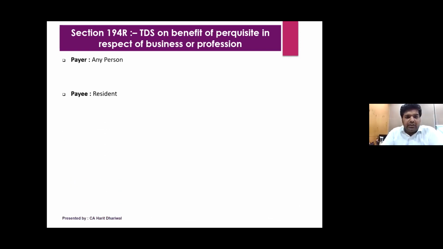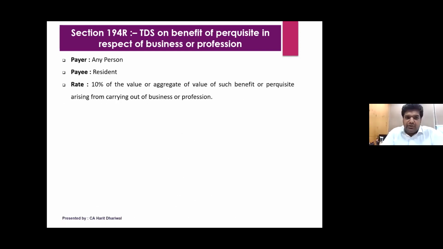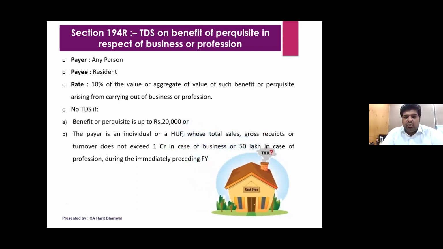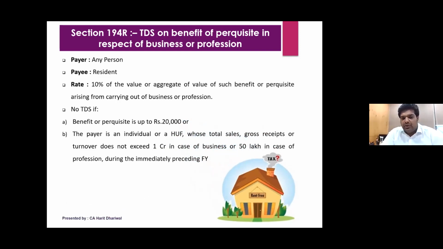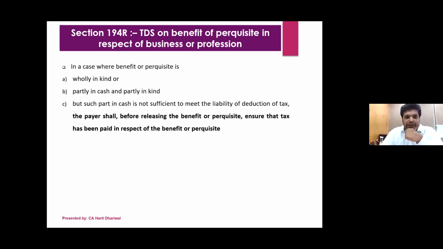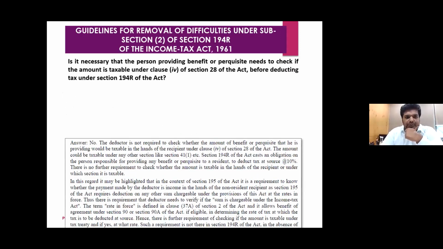Now, coming straight away to the summary. Any person is a payer. Payee should be a resident. 10% of aggregate of such benefit or perquisite arising from business or profession. Okay, no TDS if the perquisite or benefit is up to 20,000, and if the payer is an individual or HUF, then no TDS if his total sales or turnover does not exceed 1 crore in case of business and 50 lakhs in case of a profession. Now, coming to the important point here, this is a circular.